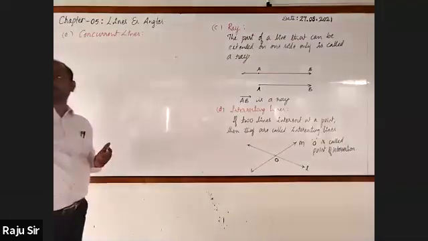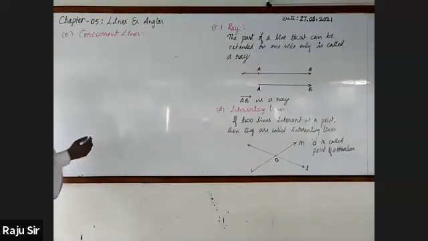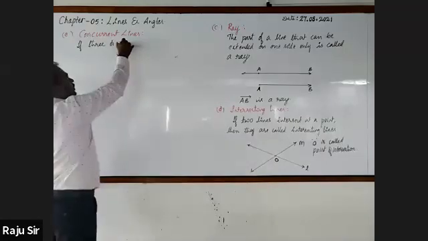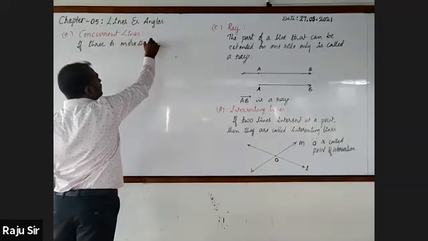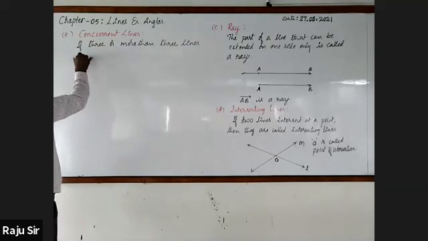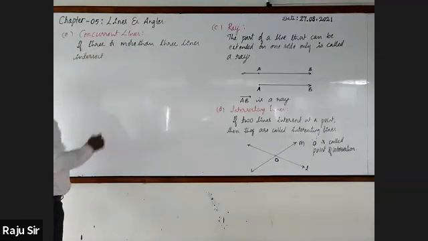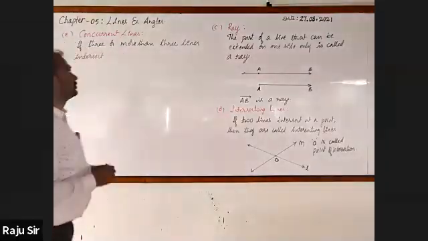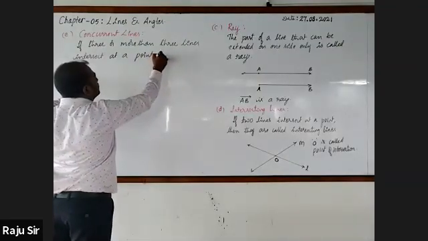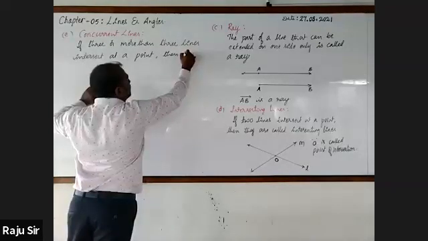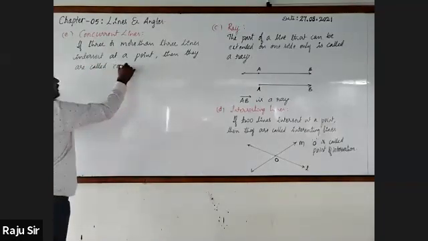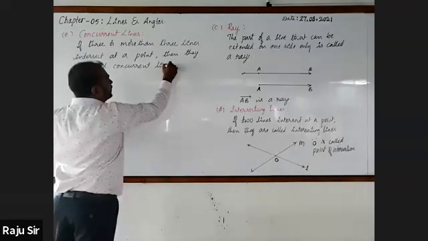If three or more than three lines intersect at a point, then they are called concurrent lines. Concurrent lines.